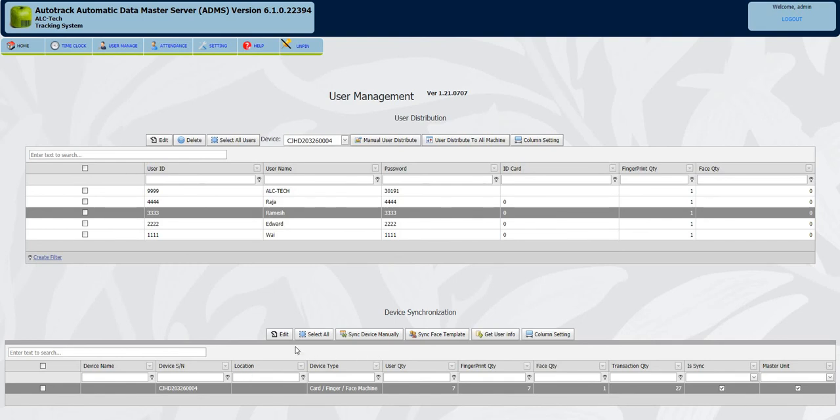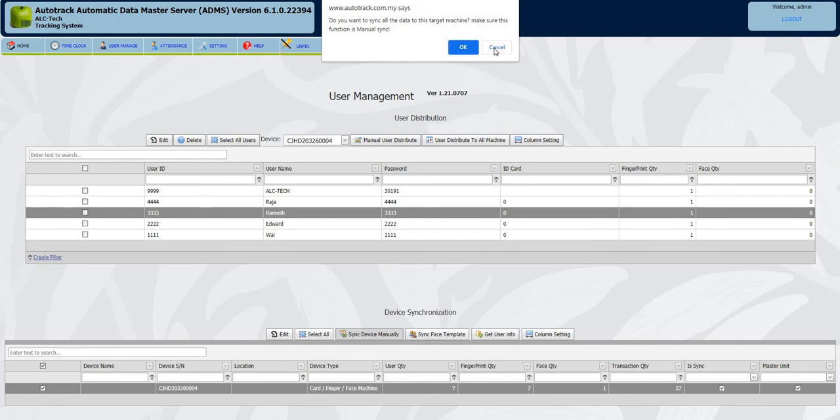This part is literally the same. If I want the face template, I select the machine. Sometimes some machines get stuck or hang or disconnect. There is no internet or power shutdown in some cases. So if I want the face template, when I click face sync, it's going to sync back to ADMS. This one is manual, sync manually. So whichever machine I select, I'm going to sync.